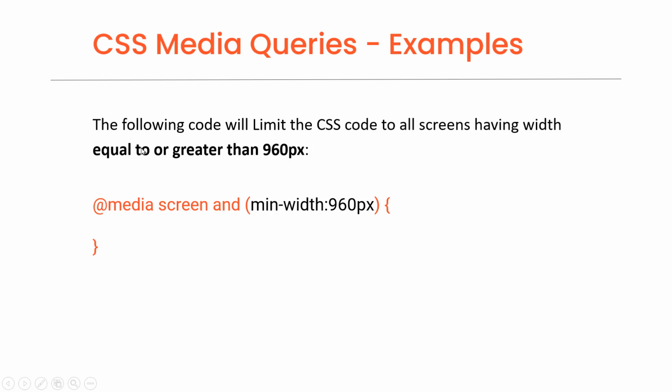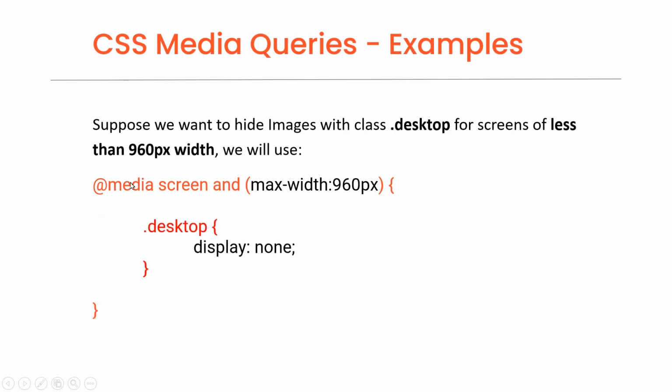The following media query will limit the CSS code to all screens having width equal to or greater than 960 pixels. Suppose we want to hide images with class desktop for screens of less than 960 pixels width. We will use the following media query.